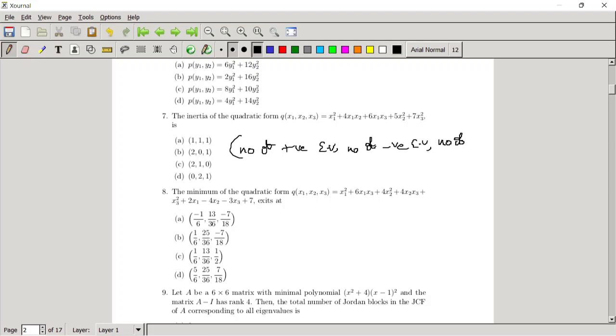Number of zero eigenvalues. If you write the numbers in triple pair, you can get the answer.